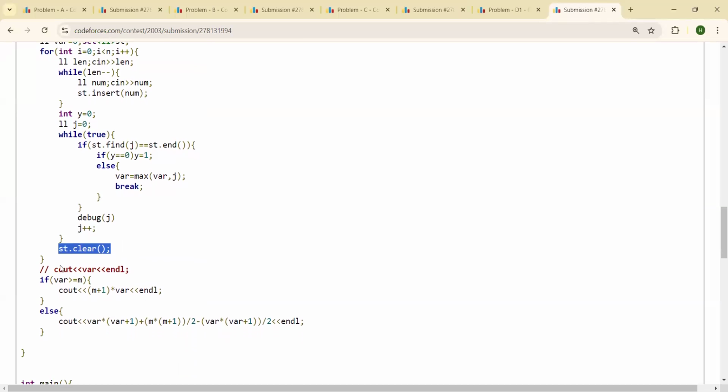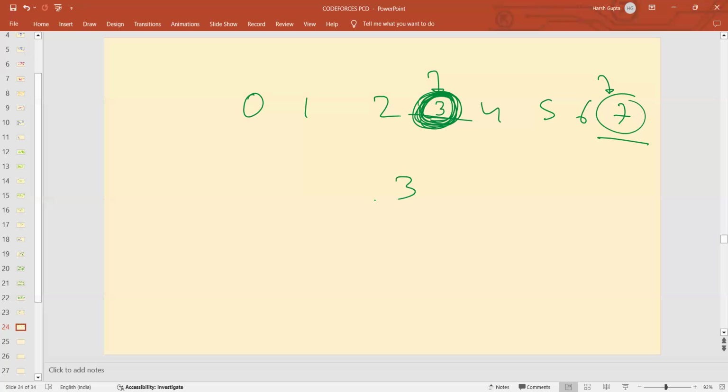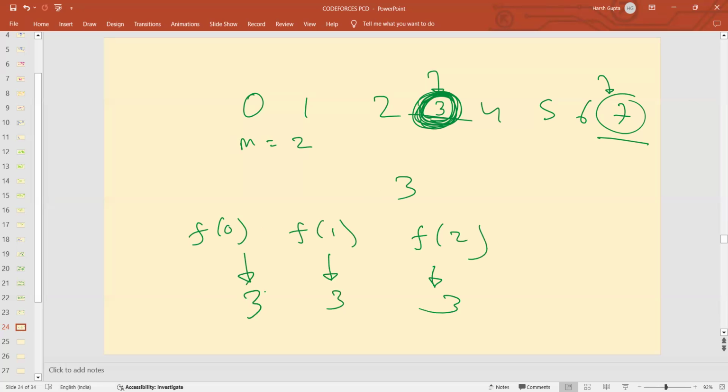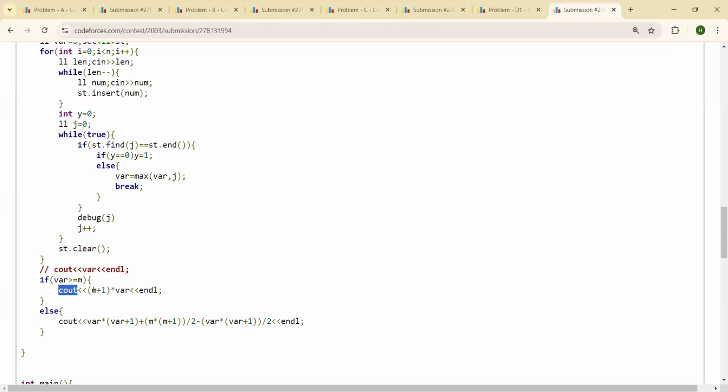After doing this, if the final value of max is greater than or equal to the value of m, then my answer will be (m plus 1) into var. Let's suppose the final max you obtain is 3 and the value of m is 2. So for f of 0, f of 1, and f of 2, your answers will be 3. So how many times are you actually multiplying 3? M plus 1 times. So you see, it is m plus 1 into var.